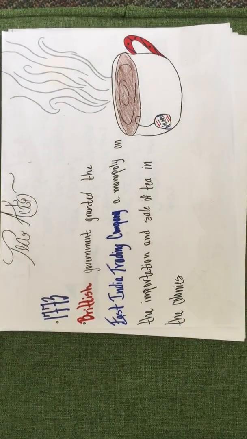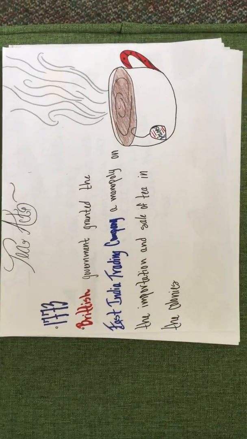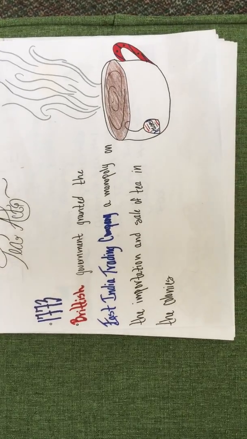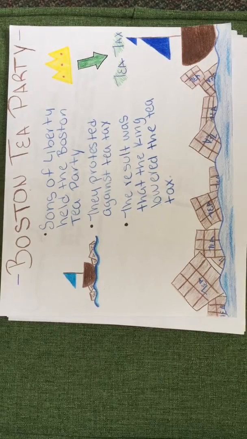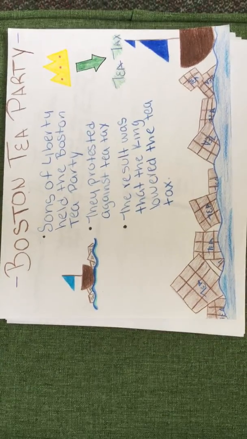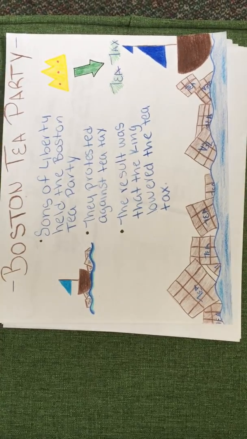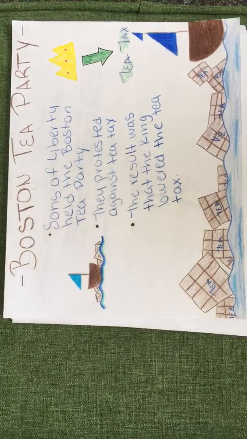The Tea Act, 1773. The British government granted the East India Trading Company a monopoly on the importation and sale of tea in the colonies. The Boston Tea Party. Now their knickers were really in a bunch. The Sons of Liberty held the Boston Tea Party. They protested against the tea tax. The result was that the king lowered the tea tax.